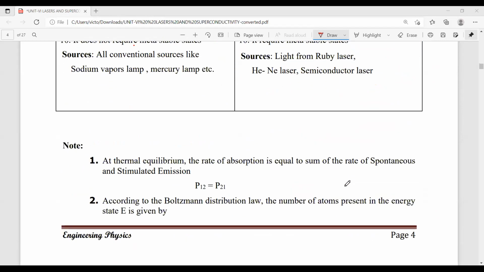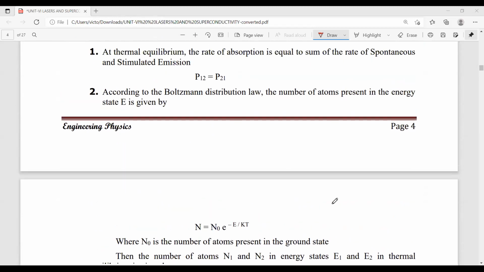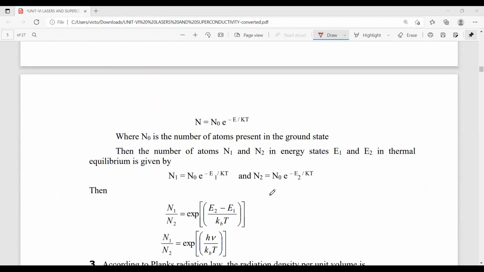And the next concept is a small concept. Before discussing the relation between Einstein coefficients, actually Einstein coefficients we discussed in spontaneous emission, stimulated emission, and absorption also. So what are Einstein coefficients? A21, B21, and B12 like that. So in the next topic we discuss the relation between Einstein coefficients.